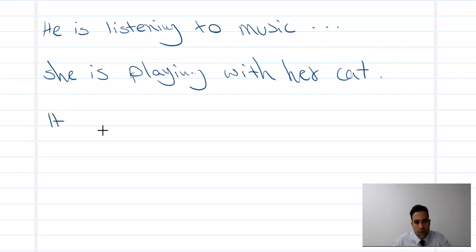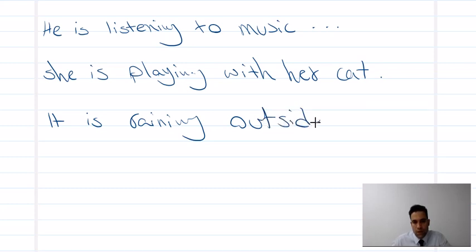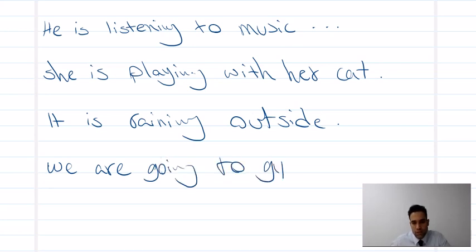And for example, it is raining outside. It's raining outside. Take an umbrella or something like that. We are going to gym. We're going to gym now.